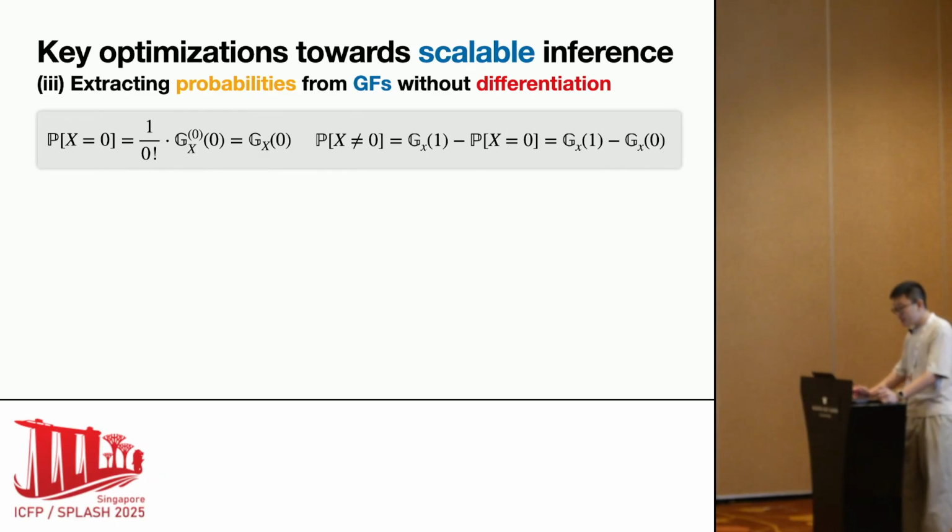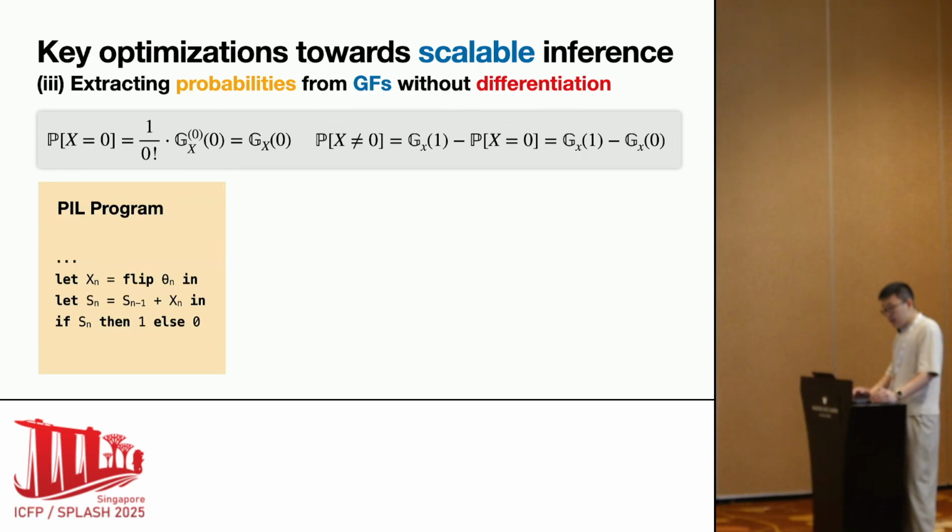This optimization seems simple, but it's super effective. It allows Jianlin to avoid differentiation for a large class of programs. Basically, all the programs can be expressed by this. For example, consider the compilation of the if expression in the previous example.